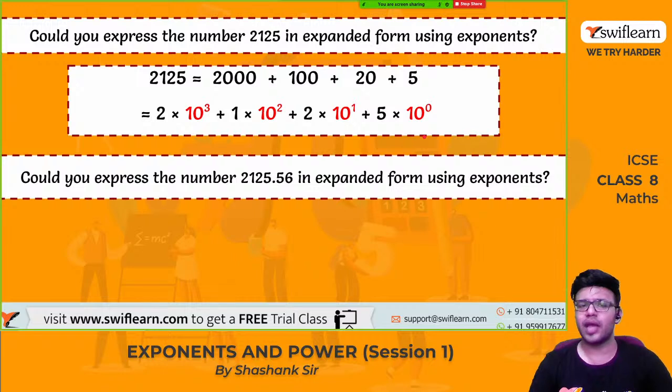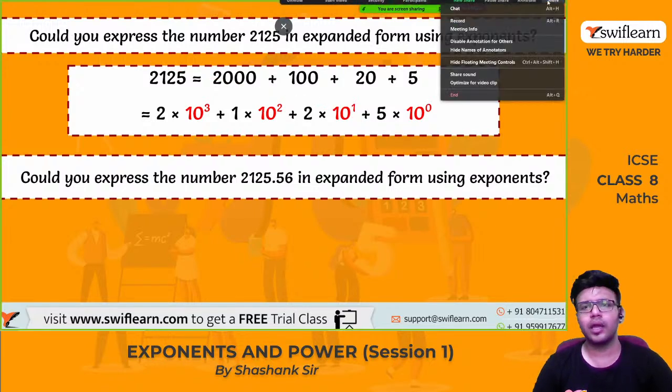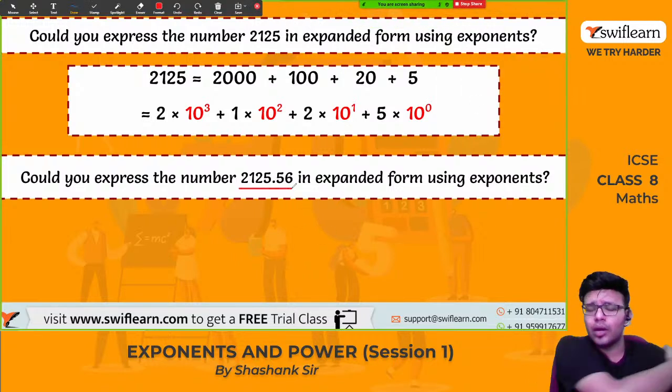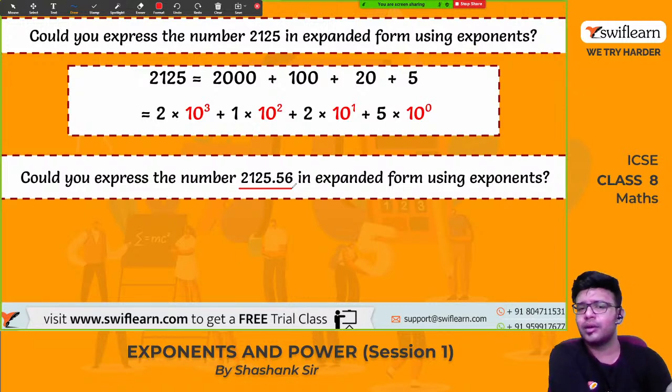So this is how we write it in the expanded form using the exponents. Yes. So can you express 2125.56 in the expanded form using the exponents? Yes, we can. While reading, I have seen a lot of students reading this as 2125.56. You read it as 0.56. It is the wrong way to read it. You need to read the digits individually after the decimal. So you need to read like this: 2125.5 and 6. I mean to say 5, 6. Like this you need to read.